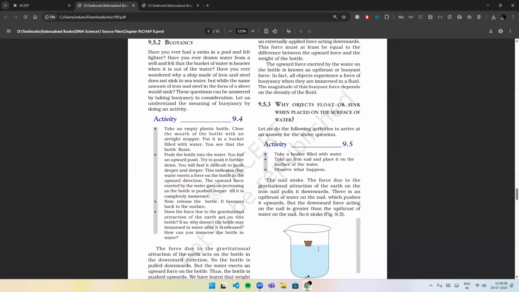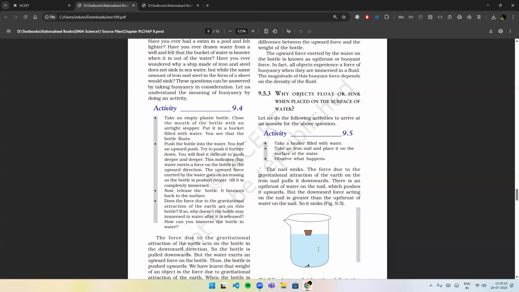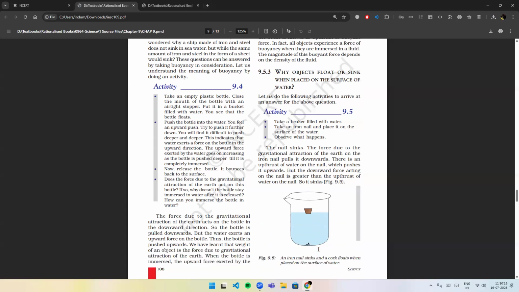The upward force exerted by the water on the bottle is known as upthrust or buoyant force. In fact, all objects experience a force of buoyancy when they are immersed in a fluid. The magnitude of this buoyant force depends on the density of the fluid. Why do objects float or sink when placed on the surface of water? Let us do the following activities to arrive at an answer to the above question.